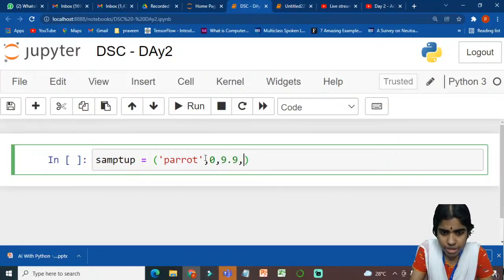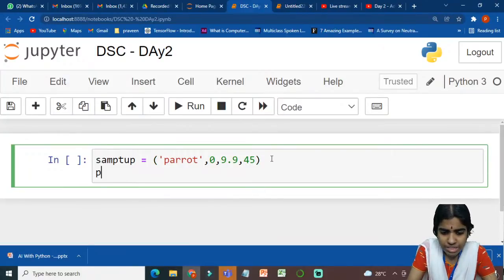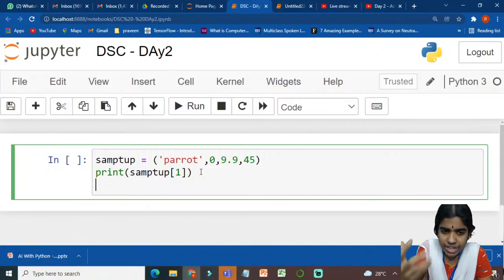So what are all the different types of elements that can be stored inside a tuple? I am trying to fetch some particular element from my tuple. For example, sample tuple, I am trying to fetch the element which is stored in the first index location, at whichever index I want to fetch. What are all the different types of operations that can be performed in a list? Similar types of operations can be performed using a tuple.